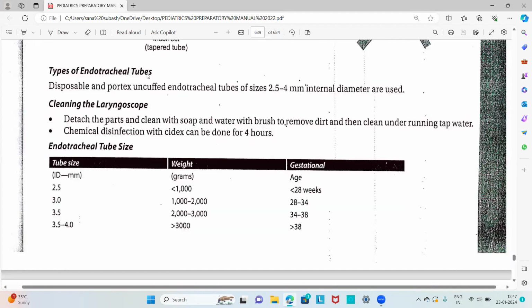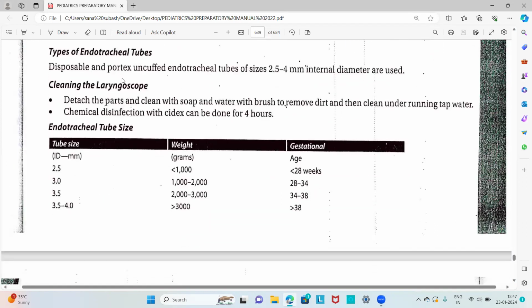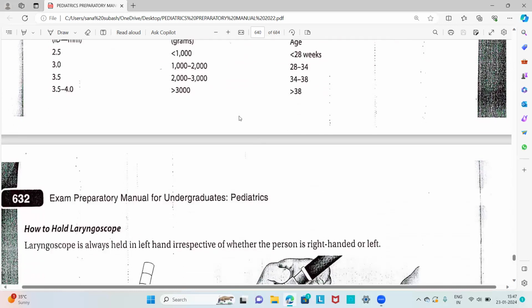Then about cleaning the laryngoscope. Detach the parts and clean with soap and water with a brush to remove dirt, and then clean under running tap water. So that is the cleaning method for the laryngoscope. Chemical disinfection with Cidex can be done for 4 hours.